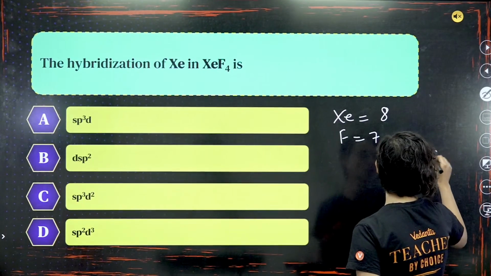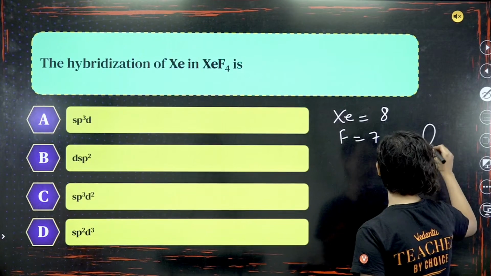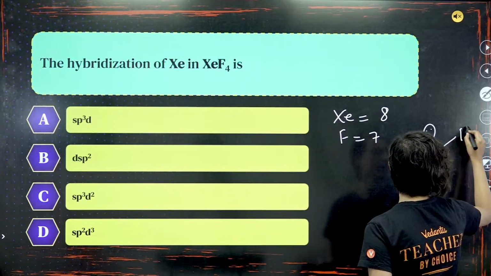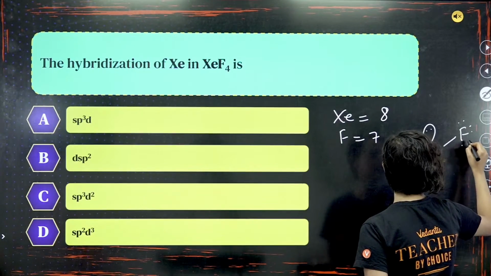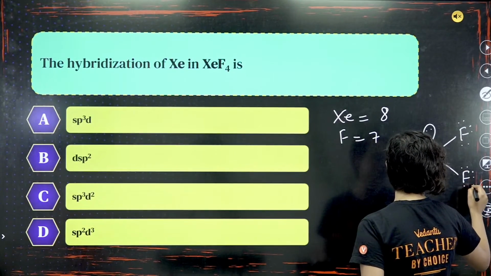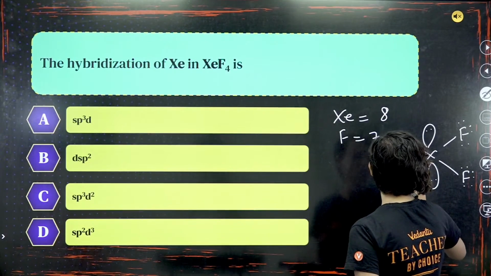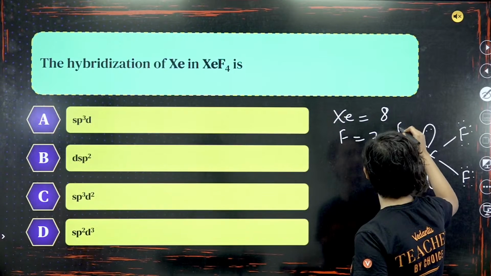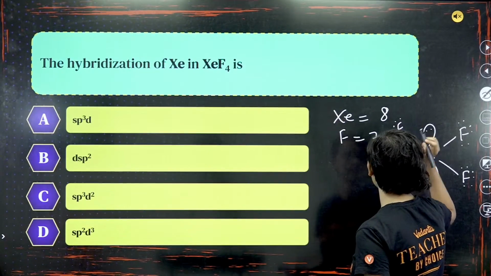So, if I try to draw the structure, what will it be? 2 lone pairs on Xe, and then four F atoms, each with 6 electrons around it, each making a bond with Xe.